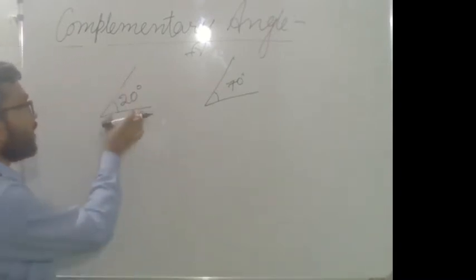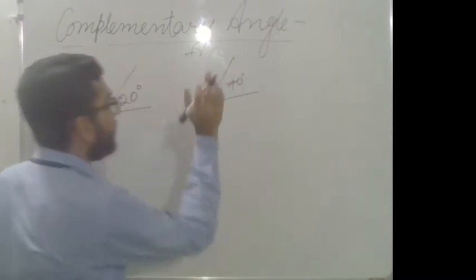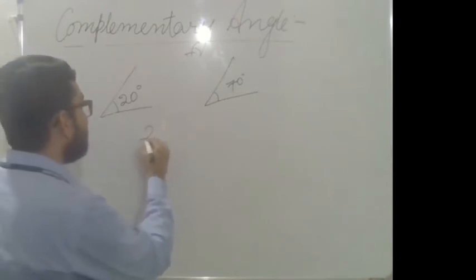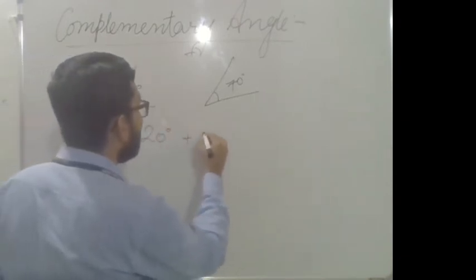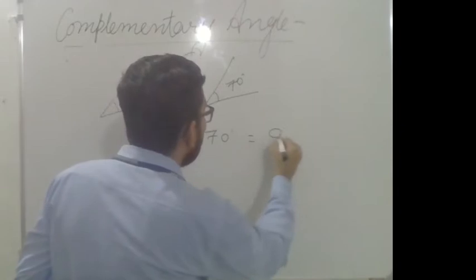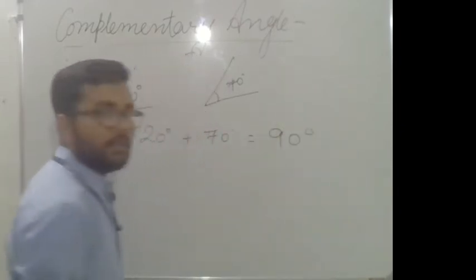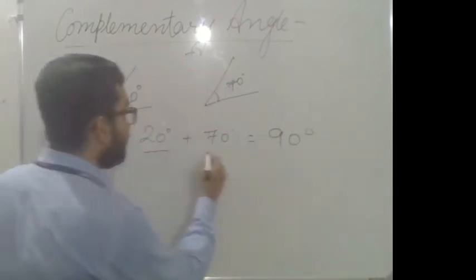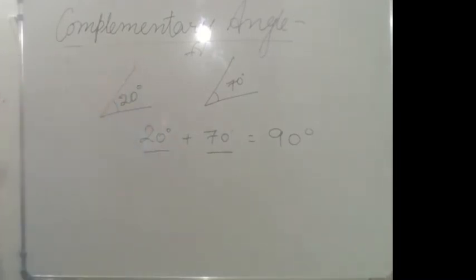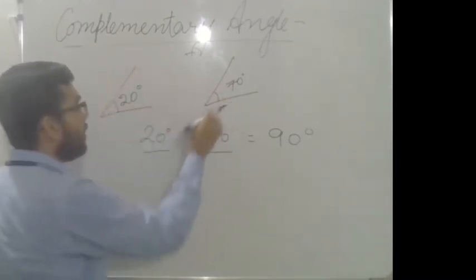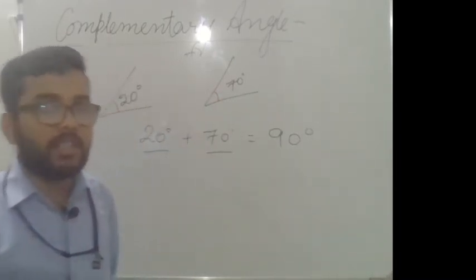So I am just taking a rough sketch of 20 degree and 70 degree. When you add these measures of two angles, 20 degree plus 70 degree, you will get a result equal to 90 degree. That is why 20 degree and 70 degree are complementary angles.